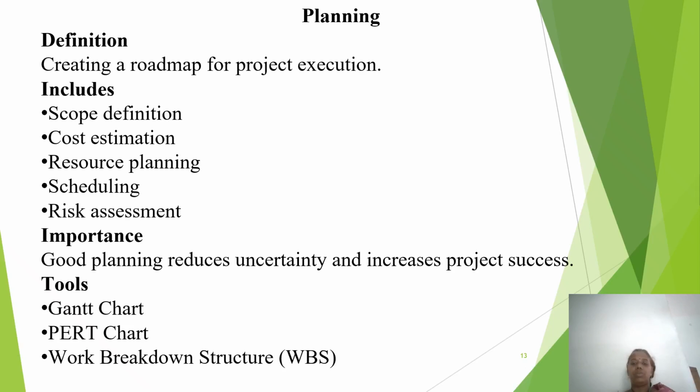Some tools used in planning. First tool, Gantt chart. Gantt chart shows the tasks and timelines. And PERT chart. PERT chart shows the task dependencies and project goal. Then work breakdown structure. That means it breaks the project into smaller manageable parts.